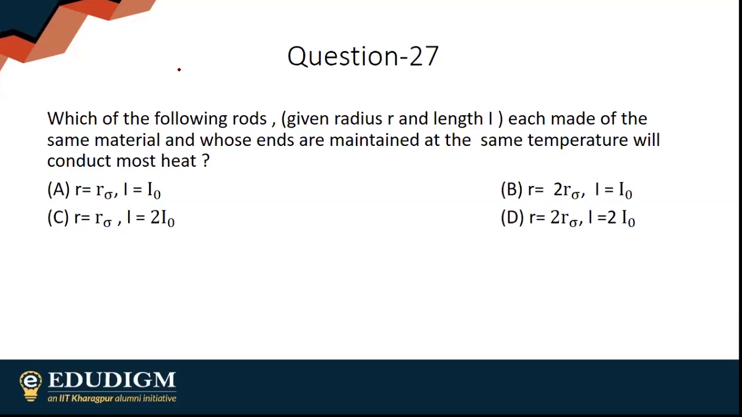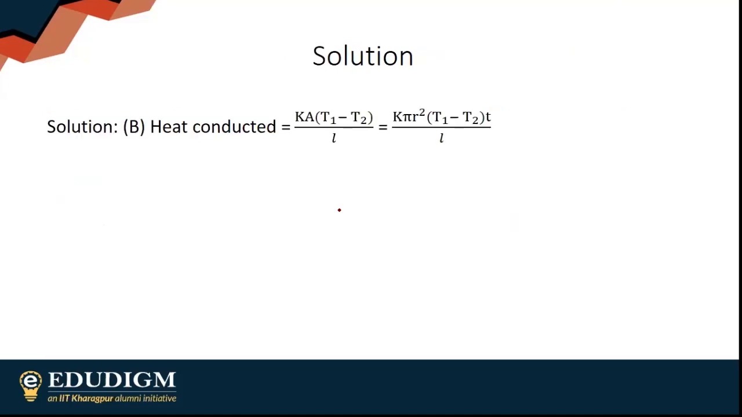First answer, this is option B, 2r and l naught. Answer is obviously option B. Heat conducted is obviously K A delta T by L. Obviously, K is constant, delta T is constant, and time t is constant.